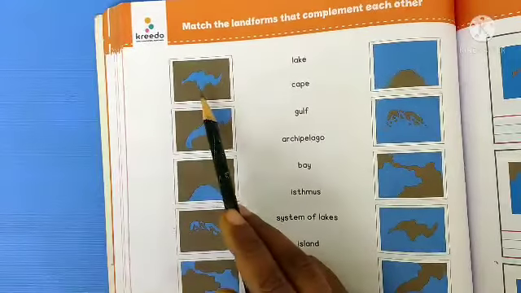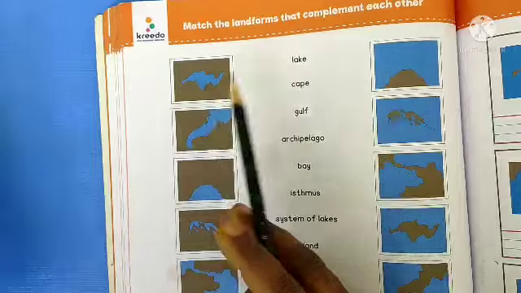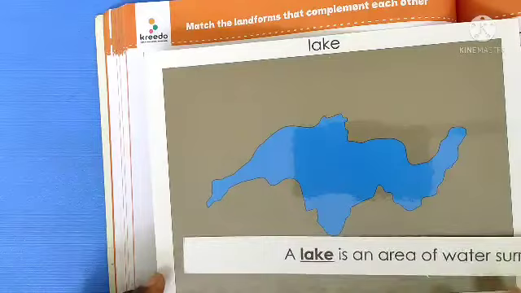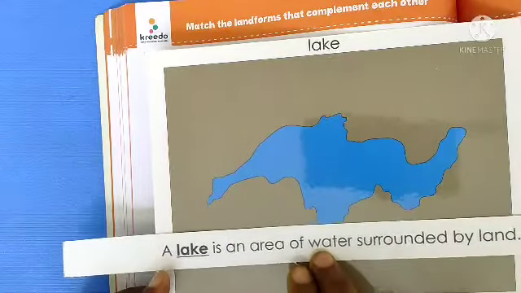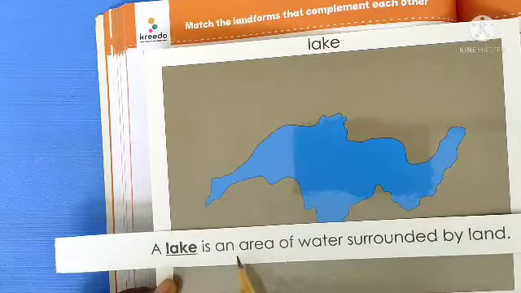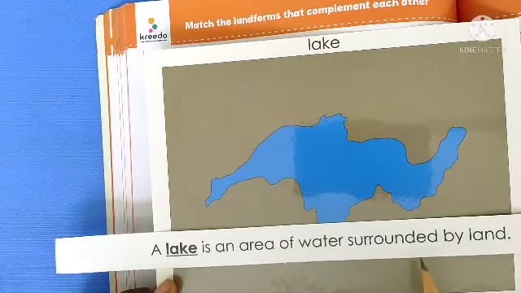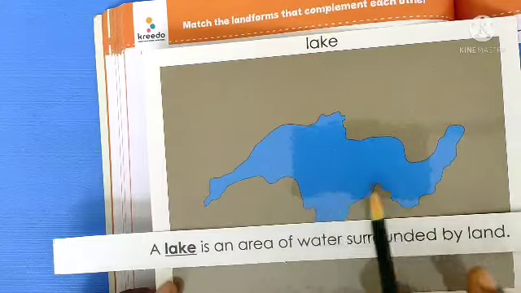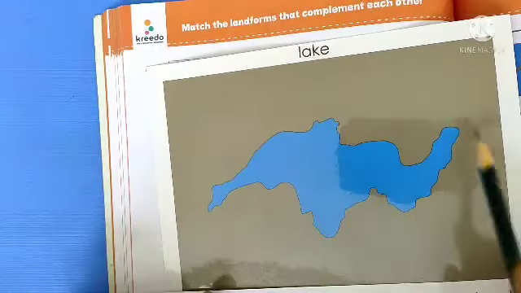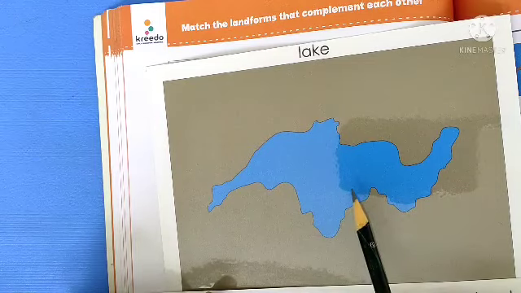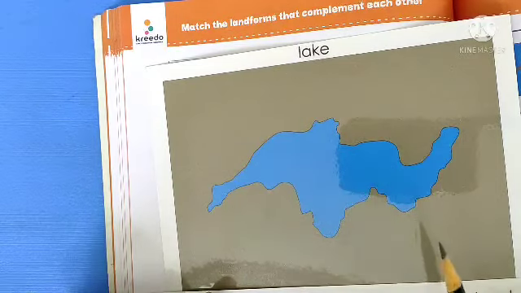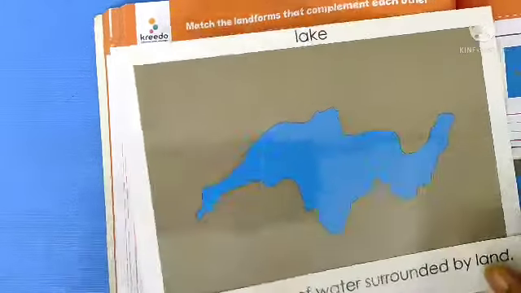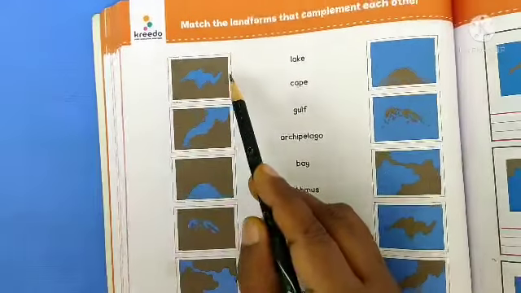First, we will see what this image is. See here, I am showing the card. This is a lake. Here is the description of the lake. A lake is an area of water surrounded by land. Children, observe here: an area of water surrounded by land. Blue color indicates water and brown color indicates land. This is a lake. Now, match it.